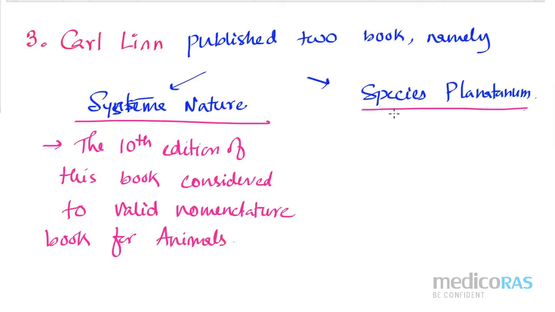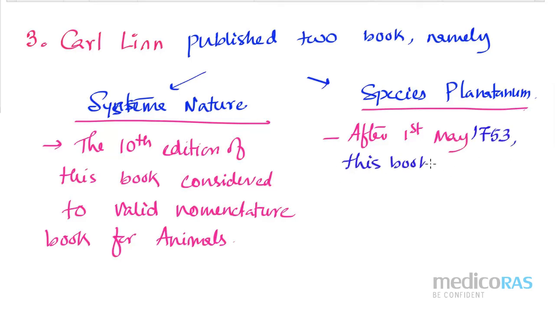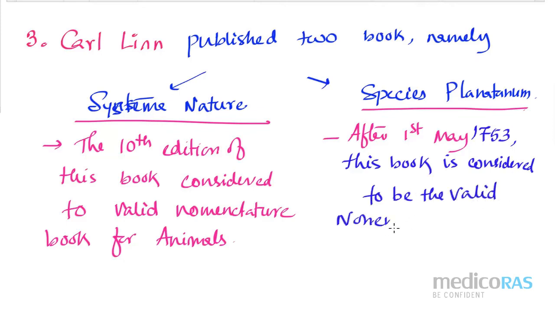And about the Species Plantarum, after 1st May 1753, this book is considered the valid nomenclature book for plants.